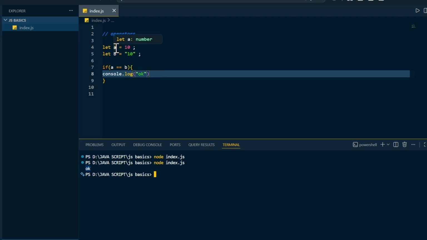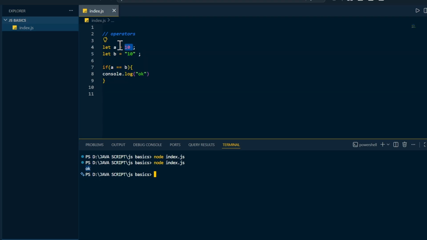Now, as you understood, directly here is assignment also. This 10 is assigned to A. In between, directly you are assigning in this way, so this is the assignment operator. This is the comparison operator, and you can also check whether A is not equal to B. So this is the symbol that you are going to represent, which is nothing but A is not equal to B. Let's check that.